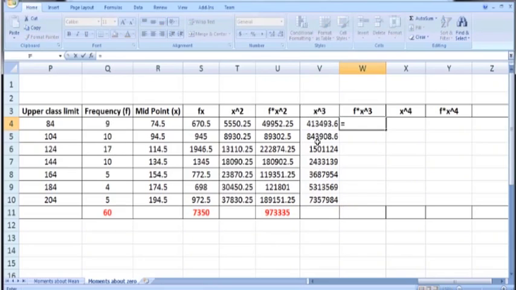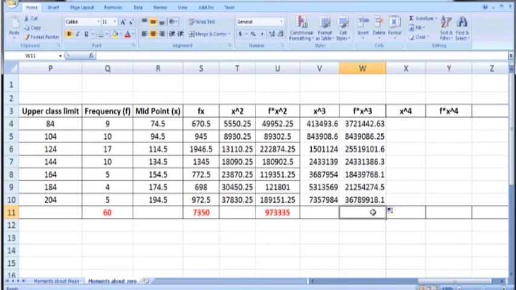Then in order to calculate f times x cube, put an equal sign and multiply this f, which is located in Q4, times x cube, which is calculated here in V4. So Q4 times V4, press enter and then copy it down as well.